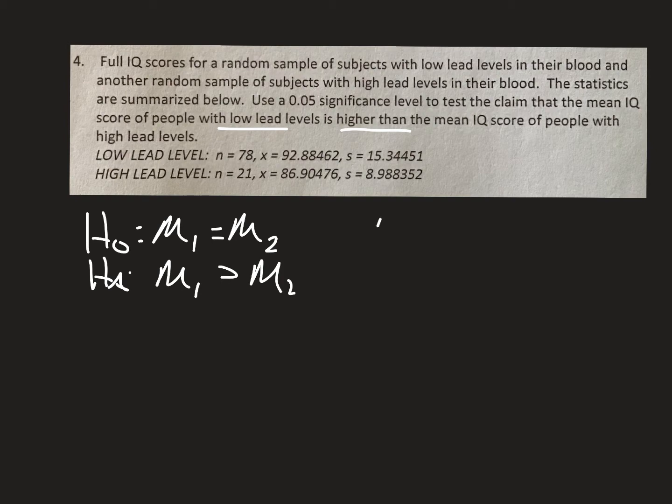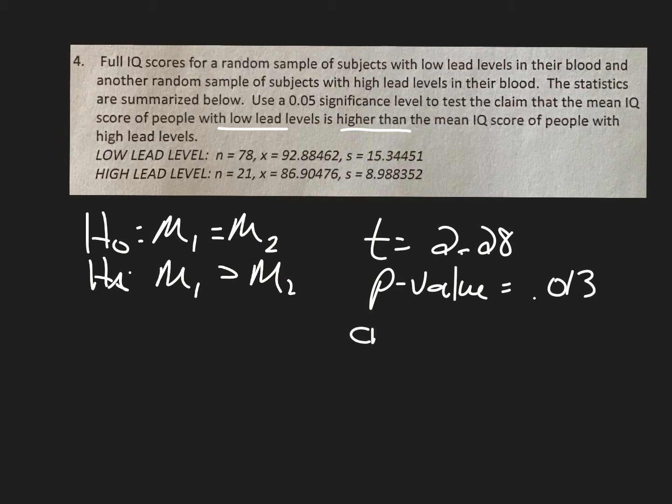Here's what I got in my t. My test statistic is 2.28. The p-value is 0.013, which is important. That 3 could be important. And I need to find my critical value. Remember to find your critical value.